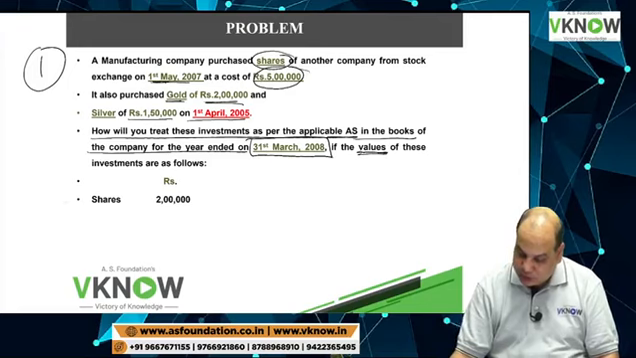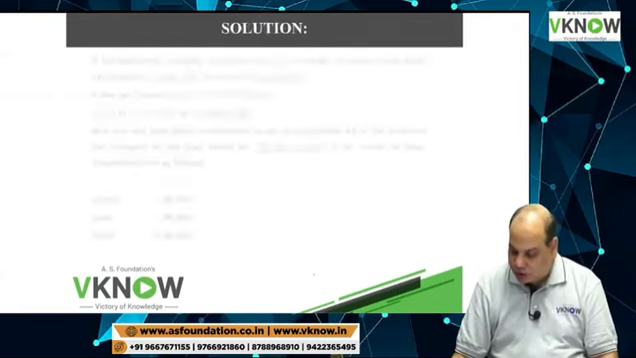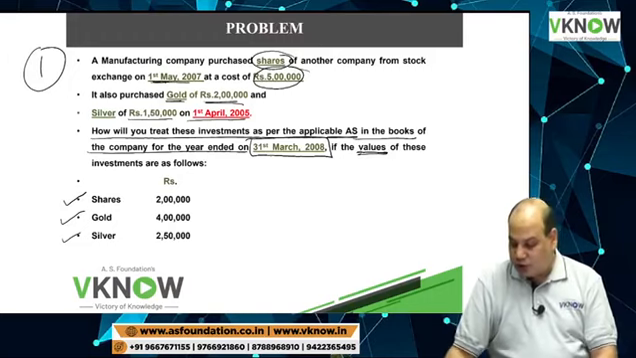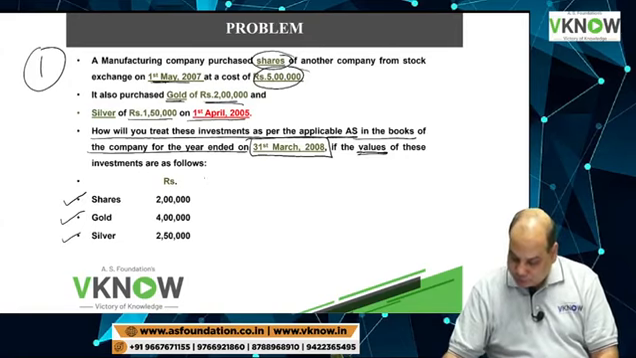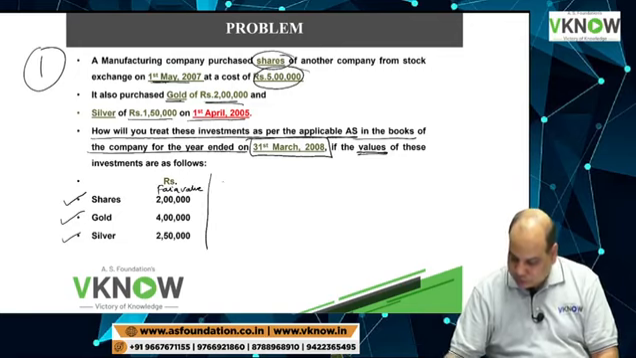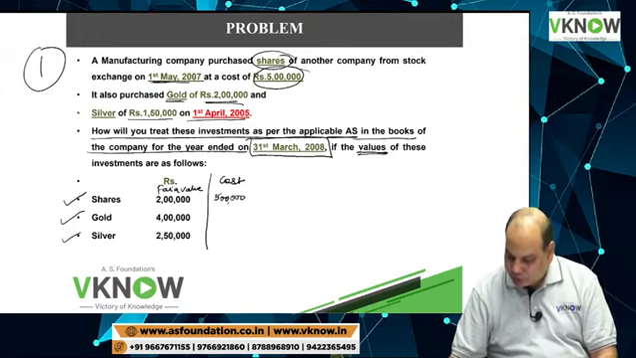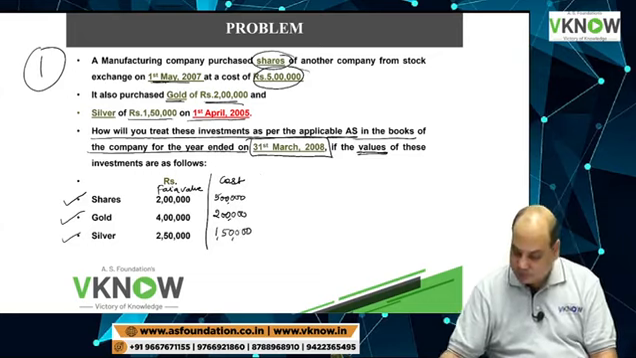The value of these investments are: share is 2 lakh, gold is 5 lakh, silver is 2 lakh 50,000. So how are you going to value this investment? So these are the fair values. What is the cost of share? 5 lakh. What is the cost of gold? 2 lakh. What is the cost of silver? Cost of silver is 1,50,000.